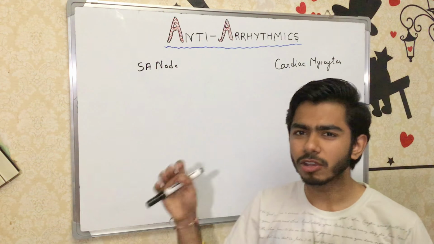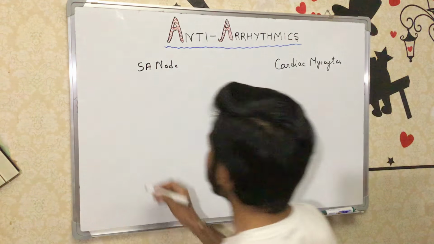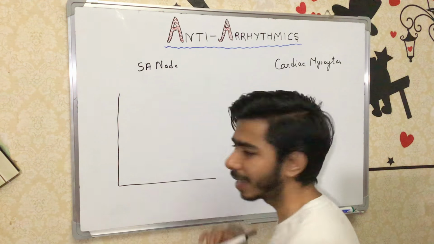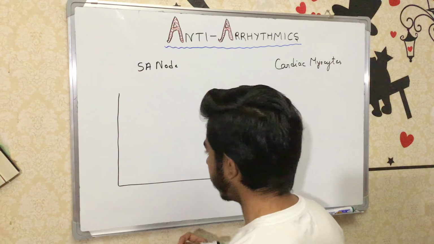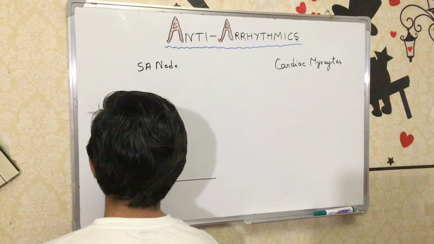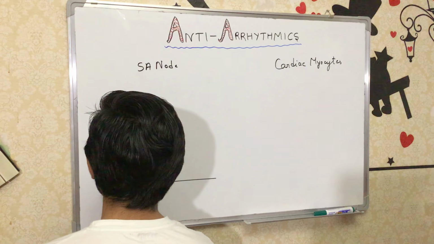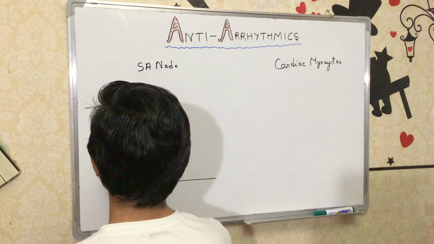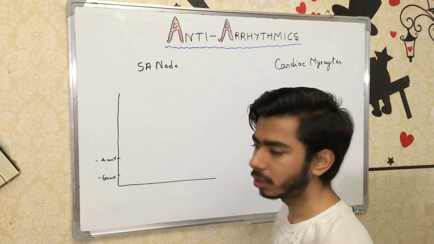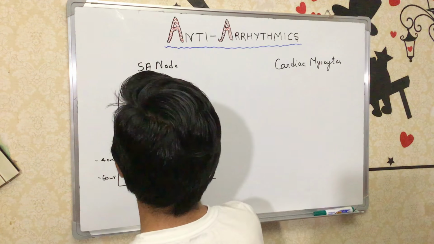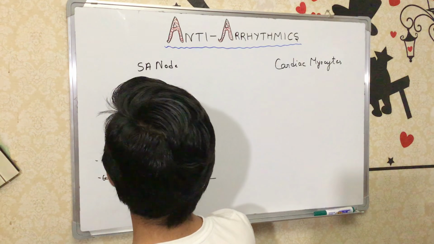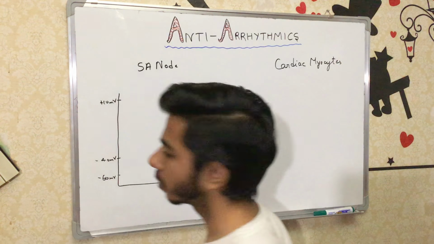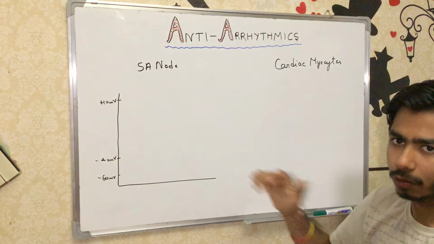Now let's compare the graphs between them. For example, this is the x-axis, this is the y-axis, this is the x-axis, okay? And let's suppose this is minus 60 millivolt over here, this is minus 40 millivolt, electrical current, and over here, for example, plus 10 millivolt, okay? Let's suppose these values.